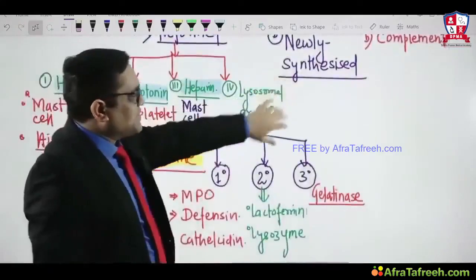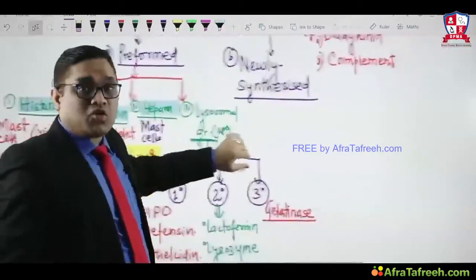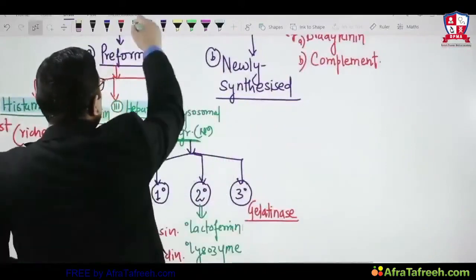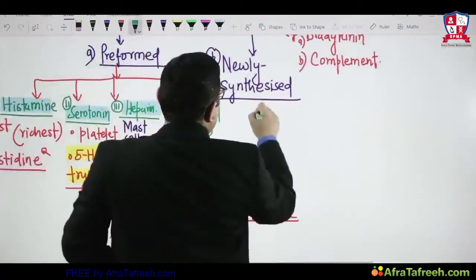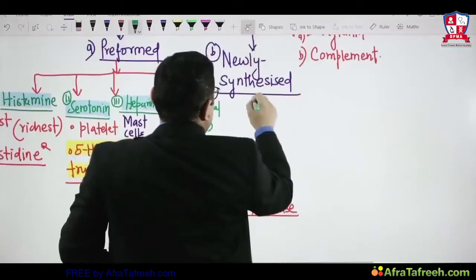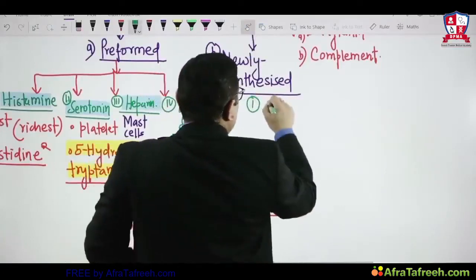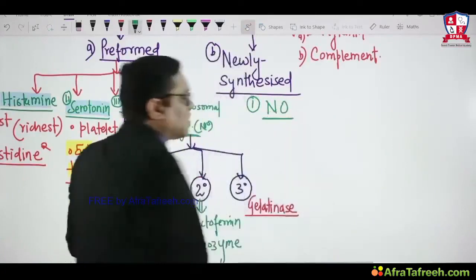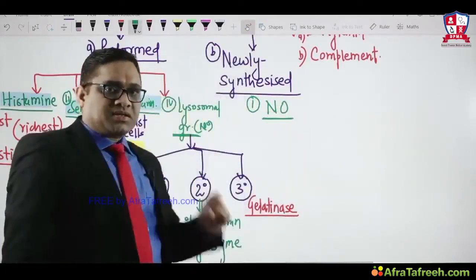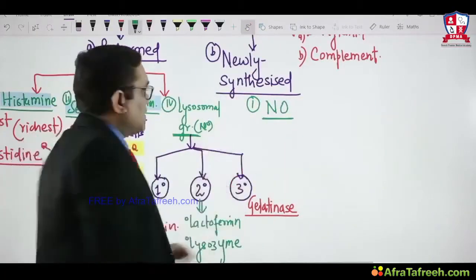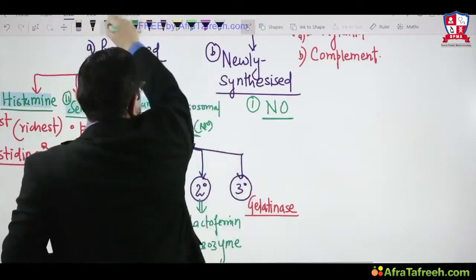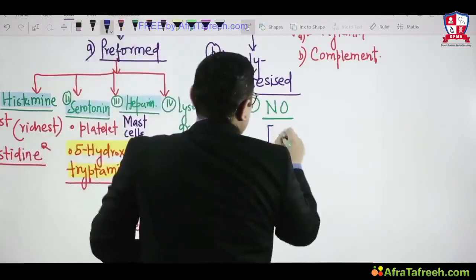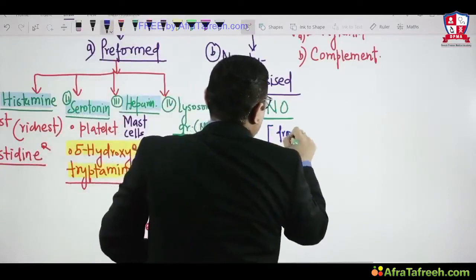Newly synthesized means they are synthesized during inflammation. So what are the components of the newly synthesized? Number one, nitric oxide. Nitric oxide is not already present. It is synthesized during the inflammation, and from which amino acid? Nitric oxide is synthesized from arginine.